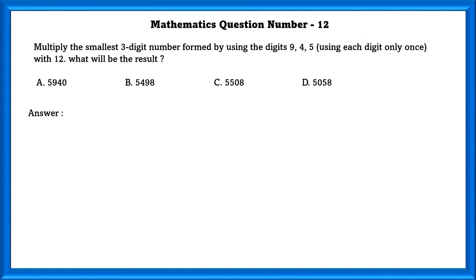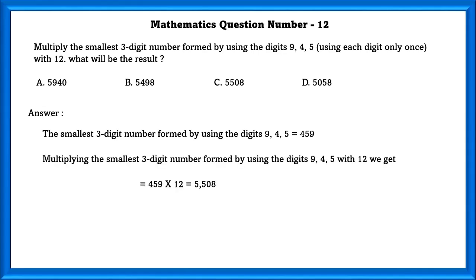Mathematics question number 12. Multiply the smallest 3-digit number formed by using the digits 9, 4 and 5, using each digit only once, with 12. What will be the result? The smallest 3-digit number that will be formed using these digits is equal to 459. Multiplying it by 12, we will get 5,508 and that is the result.